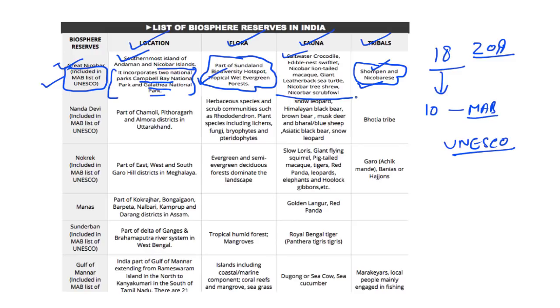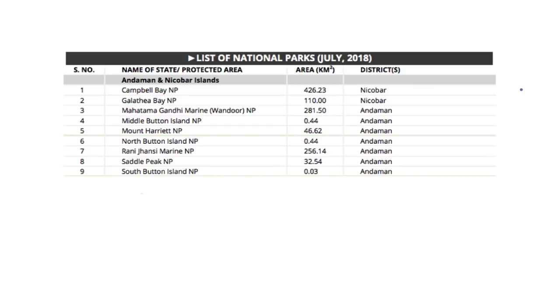So you should go through this information from the prelims compass. The prelims compass, which was released before your 2019 preliminary examination, had a list of national parks. And the important national parks of Andaman and Nicobar Islands have also been listed. And they are total 9 in number.